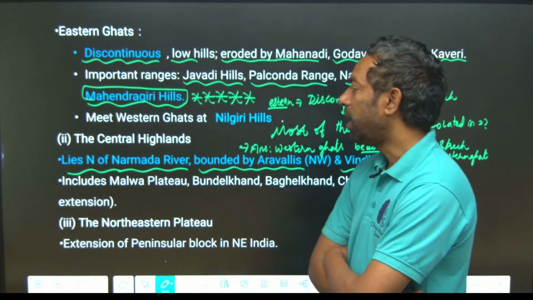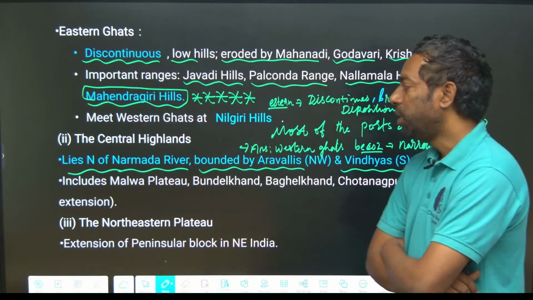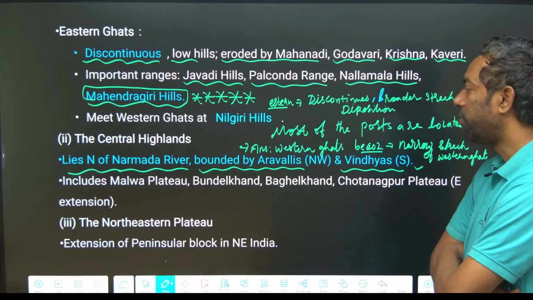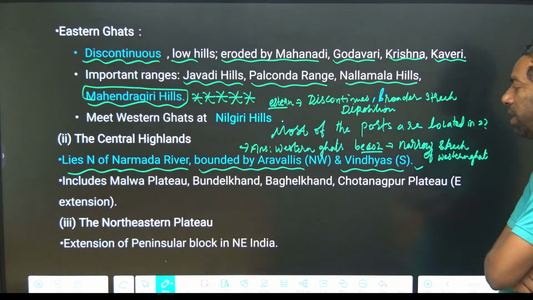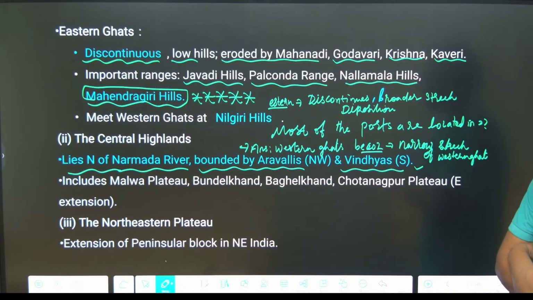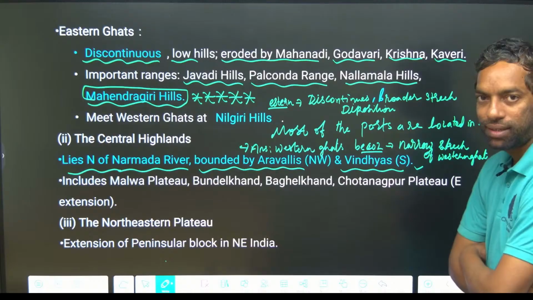The central highland landmass lies north of the Narmada river, bounded by Aravalli in the northwest and Vindhya in the south. It mainly includes the Malwa plateau, Bundelkhand and Chota Nagpur plateau. Okay, northeastern plateau is mainly the Shillong plateau. Okay, I hope you understand this.